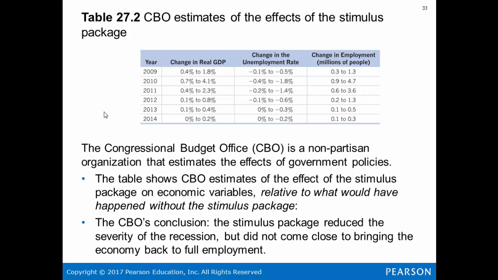The Congressional Budget Office estimates the effects of the stimulus package. The Congressional Budget Office is a nonpartisan organization that estimates the effects of government policies. The table estimates the effects of the stimulus package on economic variables relative to what would have happened without the stimulus. Of course, we can't really tell what would have happened. We can only guess. The CBO's conclusion is that the stimulus package reduced the severity of the recession, but did not come close to bringing the economy back to full employment.